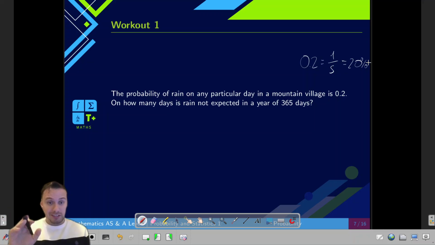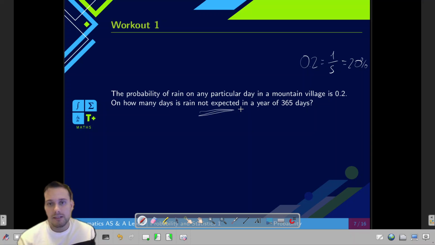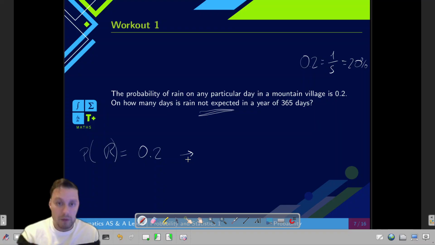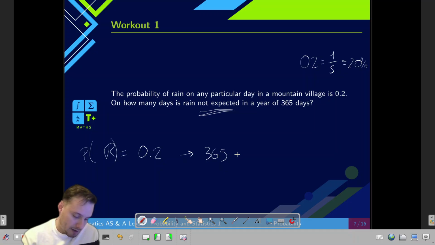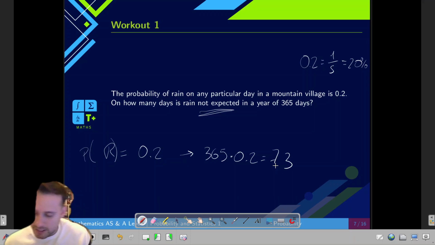Now, going to the question on trials and expectation. On how many days is rain not expected in a year that has 365 days? Well, this can be thought of in two very similar processes. We know that the probability that it rains is 0.2. So I can find the expected days that it will rain if I take 365 and multiply it times 0.2. I go to my calculator and I'm getting 73 days of rain.